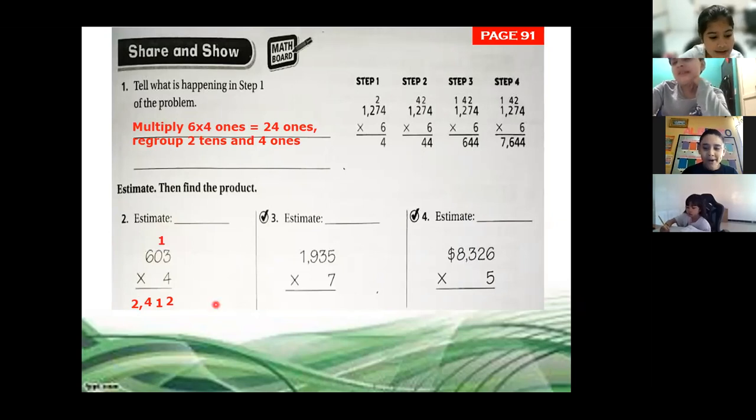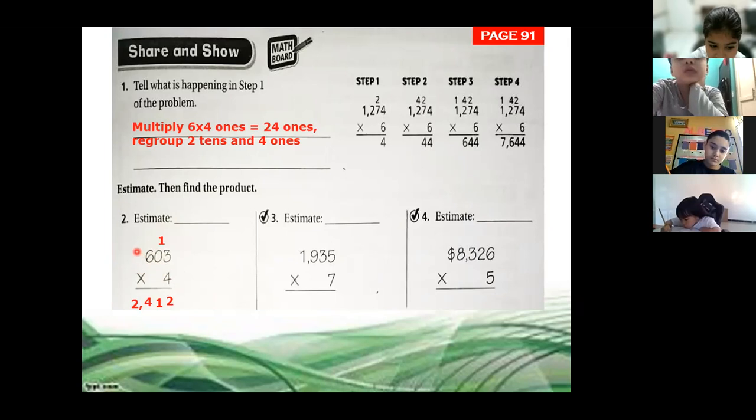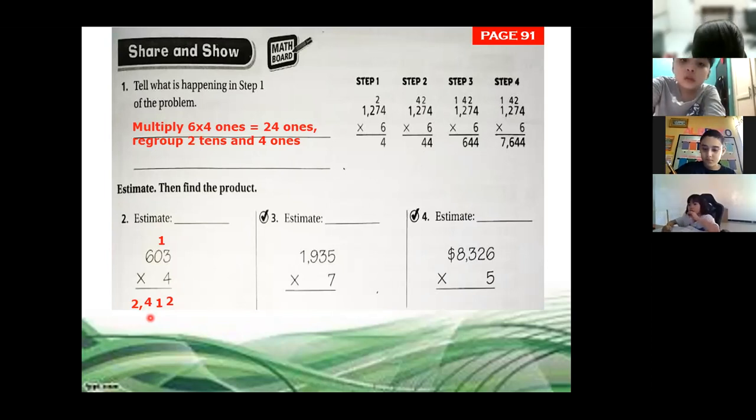Because we don't have more digits. So we finish. 6 times 4 is 24. We don't have more digits, so we write down 24 here. And we write the comma because we are in the 2,000s, as Marcelo says, 2,412.